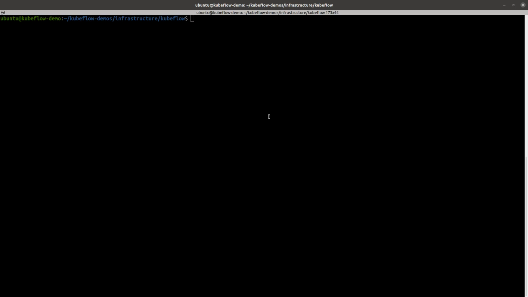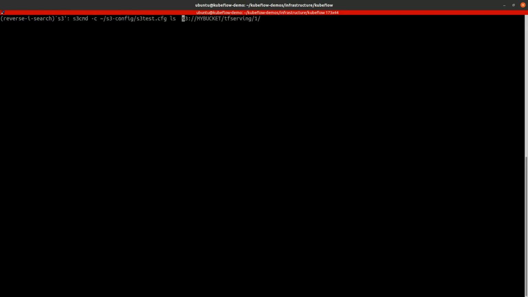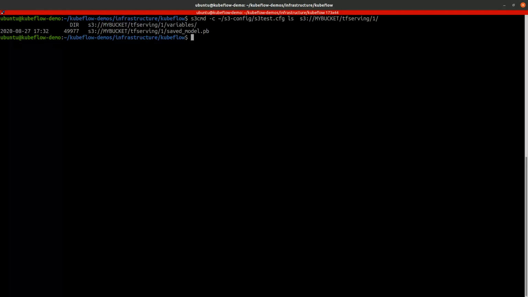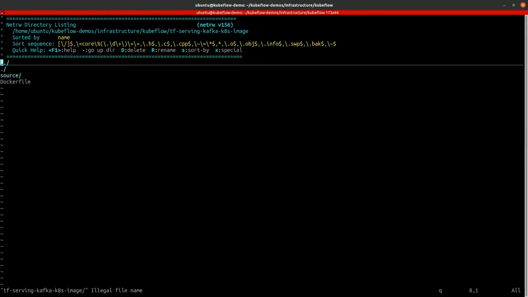Now let's check if the S3 bucket contains the result model. We can access it through the S3 command. All right, so we have our trained model in the S3 bucket. Now we will deploy the TensorFlow serving to be able to serve this model. So let's configure it.